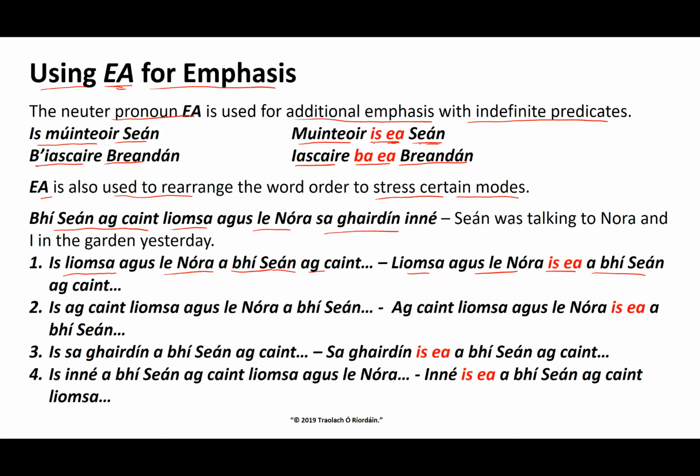Every Sean kaint. Now that's in the present tense, this is in the past, but you're talking in the here and now. And it's functioning as a conjunction here. So that's what you use. Lumsagus the Nora sha. Every Sean kaint. Now it's a kaint lumsagus the Nora of Sean. So we wanted to stress that talking to us. He was talking. A kaint lumsagus the Nora sha.